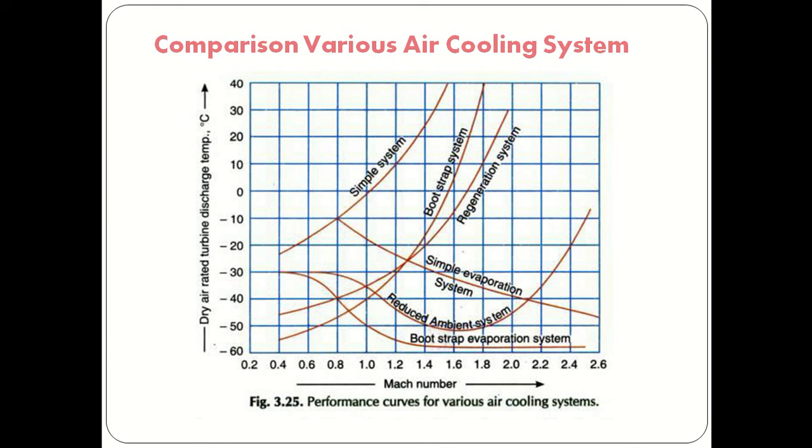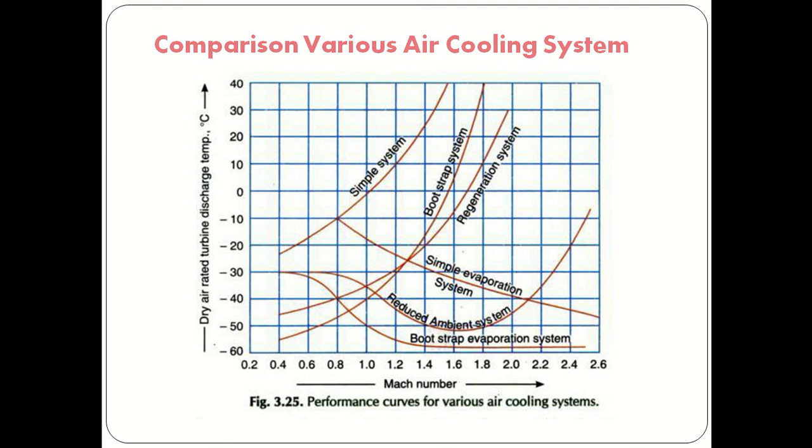One method of overcoming this drawback of the bootstrap system is to use part of the work derived from the turbine to drive a fan which pulls air over the secondary heat exchanger, thus combining the features of simple and bootstrap systems. As the speed of the aircraft increases, the temperature of ram cooling air rises and the ram air becomes less effective as a coolant in the